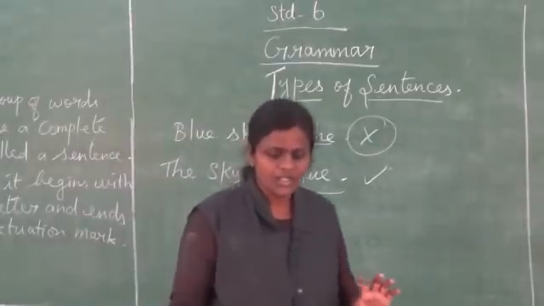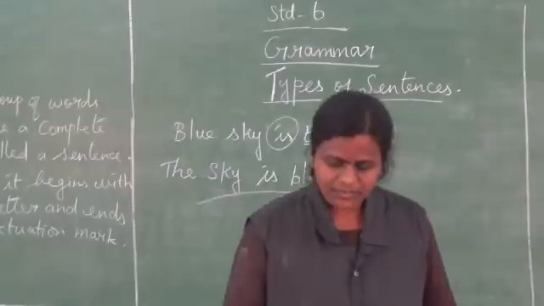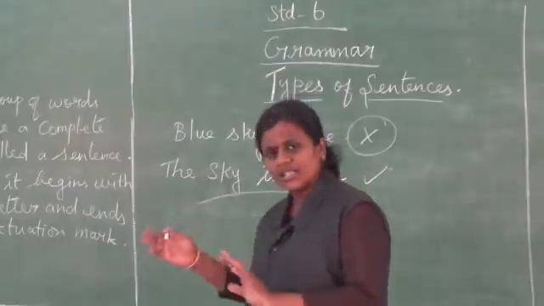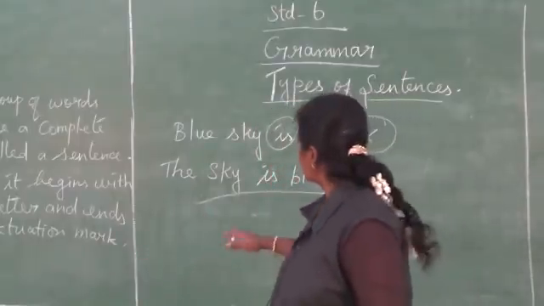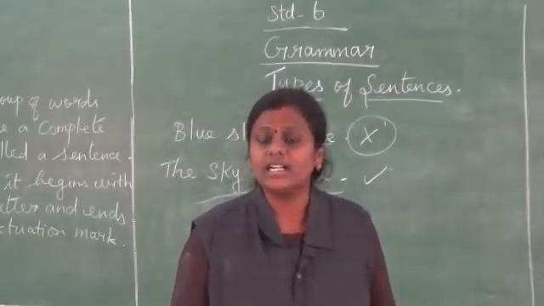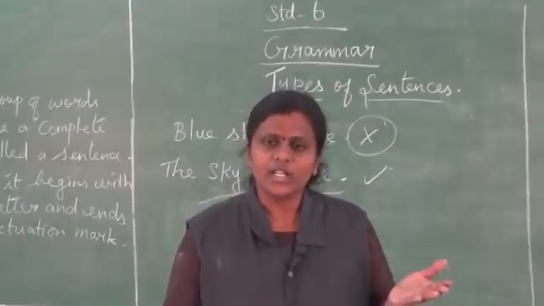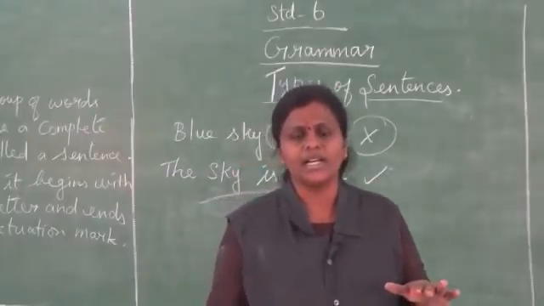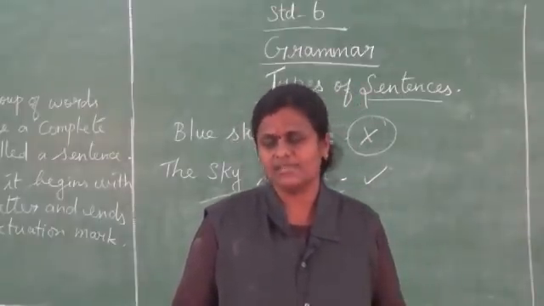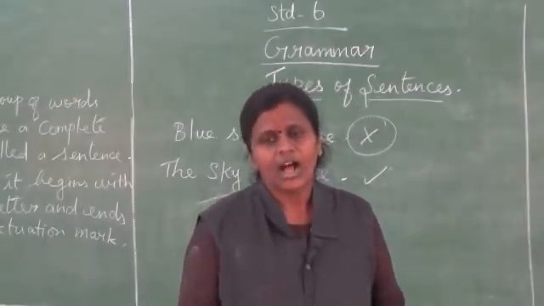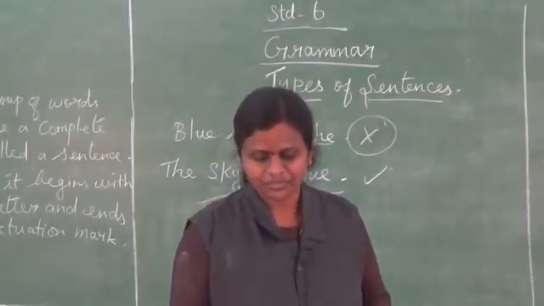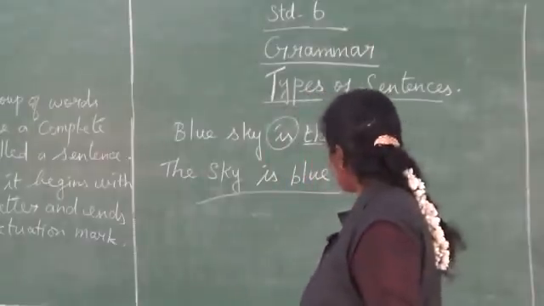Clear now? So next we have the subject and verb combination. It is very important for a sentence to be complete and meaningful. Next we have subject and predicate. Already we learnt subject and predicate. When we finished unit 1 after the prose, I took the book back exercises and book back grammar. That time we saw subject and predicate. Once again I want you to take this. So subject and predicate, now we are going to see.